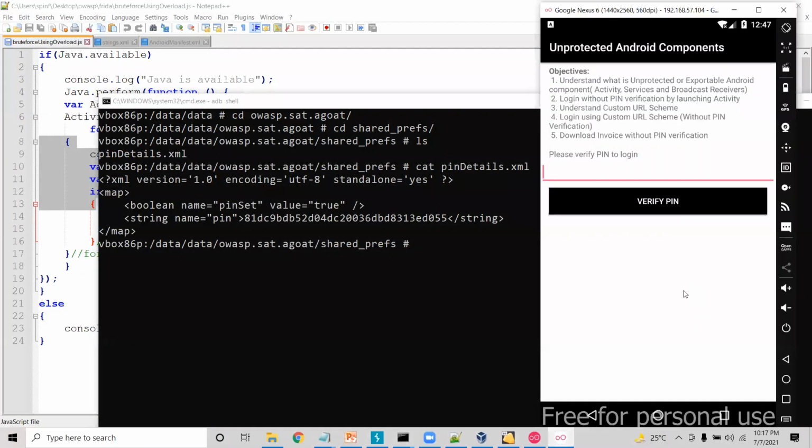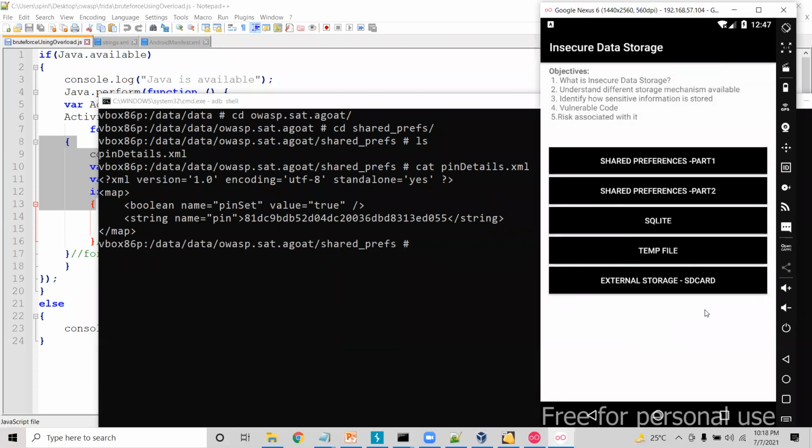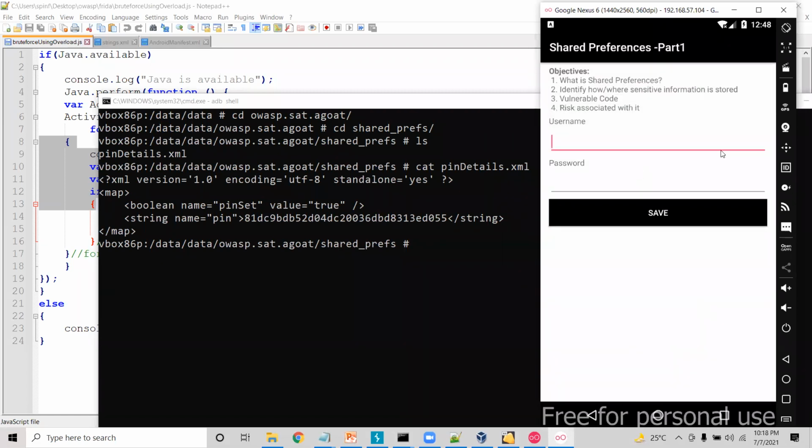Also, one of the most important parts in mobile application security testing is local data storage. Here I have put all the different combinations or different techniques available in the mobile Android application. For example, if I click on shared preferences part 1, username and password, imagine you're logging into, let's say, Amazon, and you have to enter your username and password.